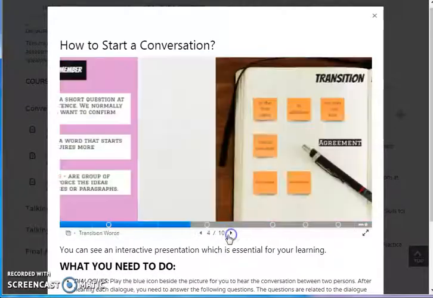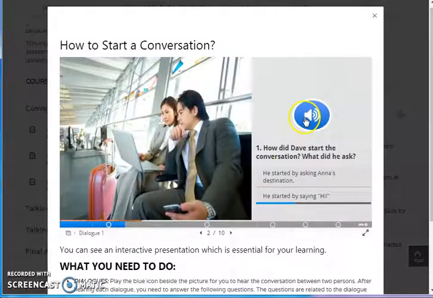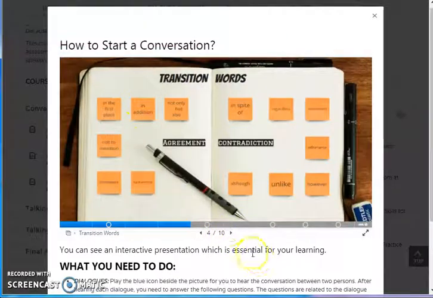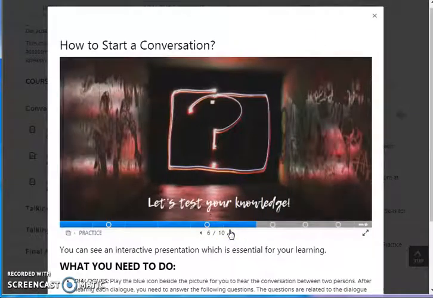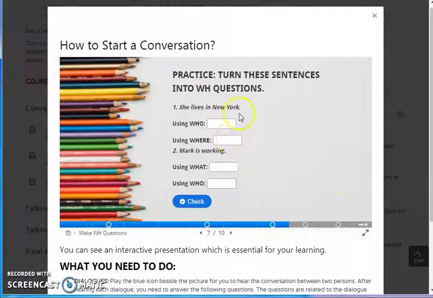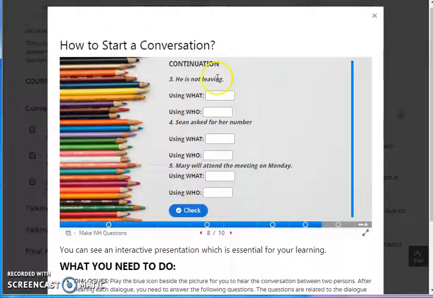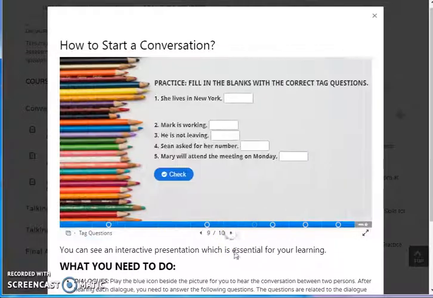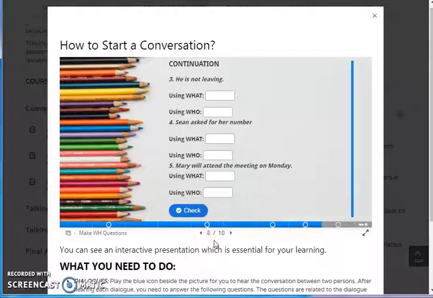So it's highly interactive. If, for example, there's a podcast or an audio file, you have to click this icon and then you listen to it and then you can answer the questions that follow. And next, these are the lessons. And of course, there will be quizzes, questions related to the lesson that you studied. So you have to answer them. So this one is fill in the blanks, but there are lots of formats for questions, and it depends on the teacher.